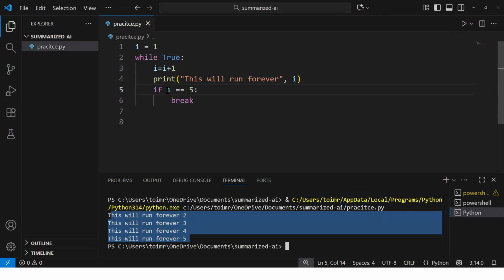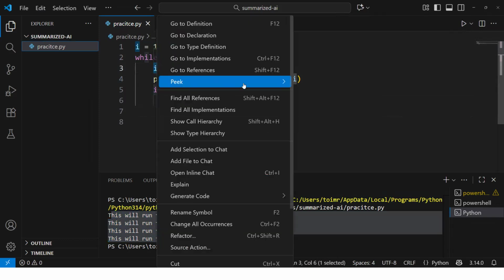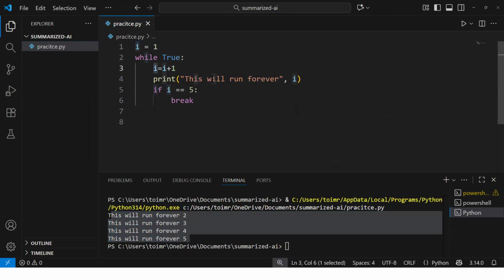How it worked is, as soon as the code starts, the value of i will get initialized with 1. Then it will go inside the while loop because the condition is true. It would say i equal to i plus 1. So at the current point of time, the i value is 2. It will print 2 and then it will check this particular statement, i equal to 5.